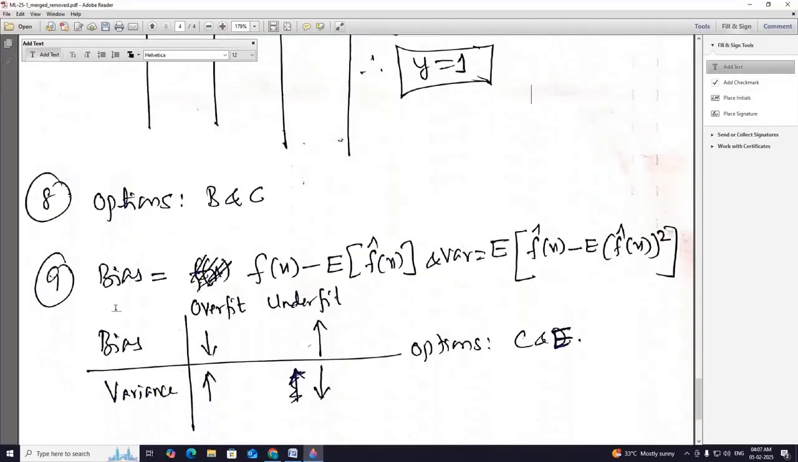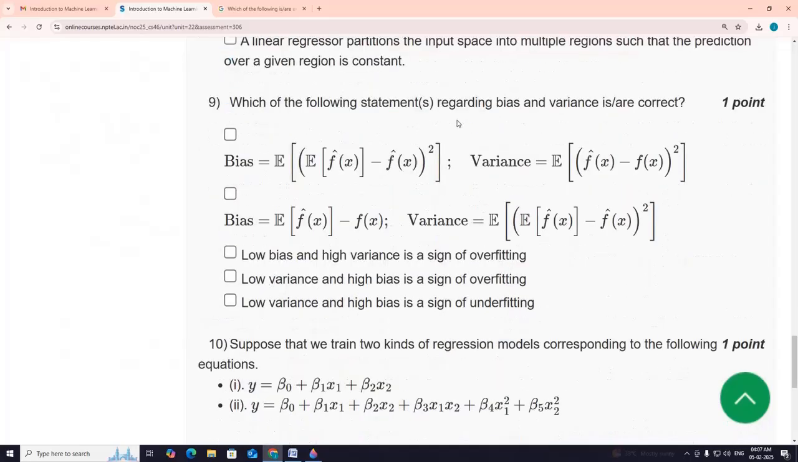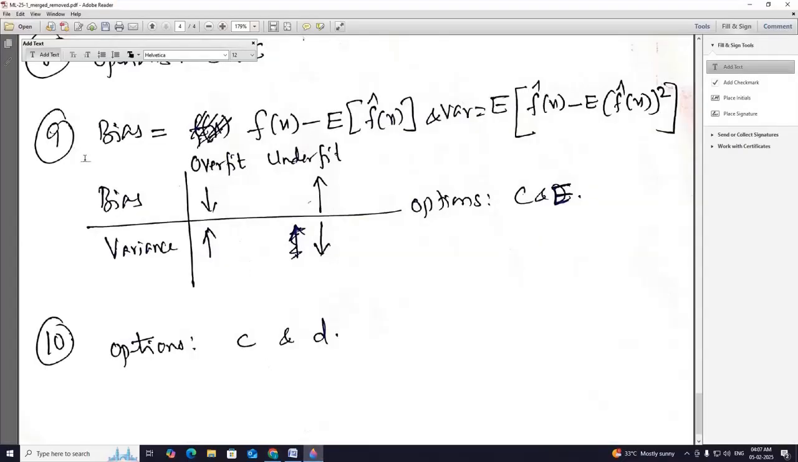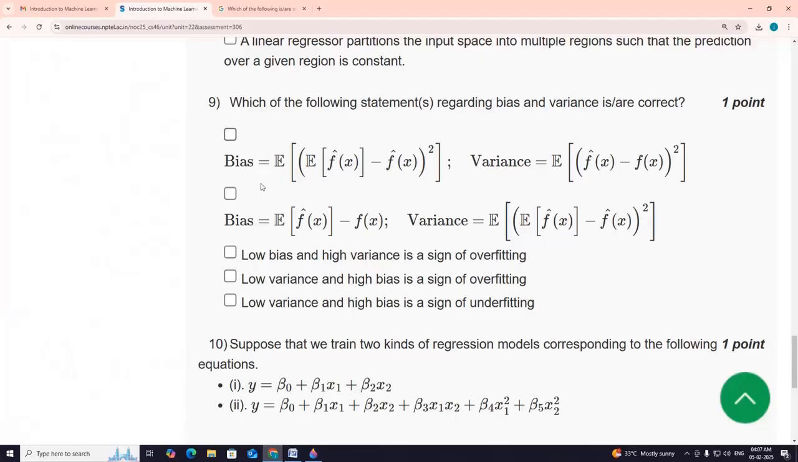So next one is the ninth one. What is the ninth question? They have given: which of the following statements regarding bias and variance is/are correct. Regarding bias, let us first see the formula. Bias is f of x minus the expected value of the estimate of f of x, where the cap means estimate, and the variance is the expected value of the estimate of f of x minus the expected value of the estimate, squared. If you look at these two formulas, these two are not correct. Either one is correct or the other is wrong. Then we will see what the options are.